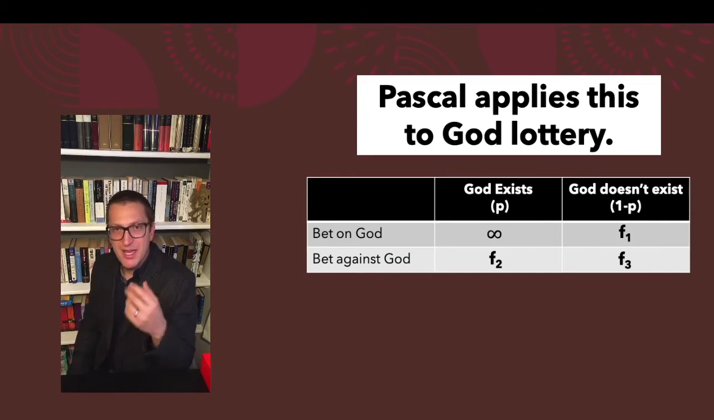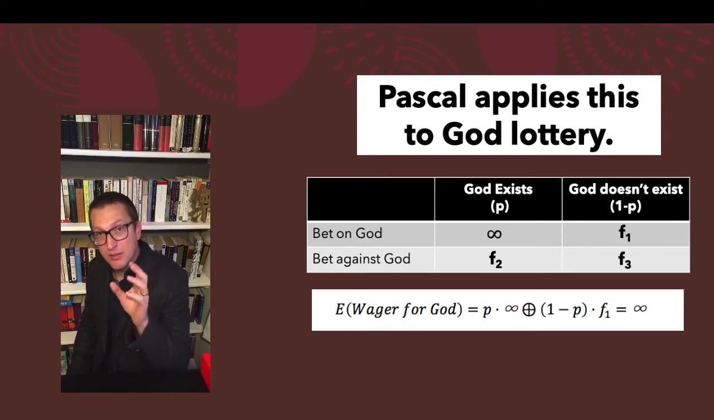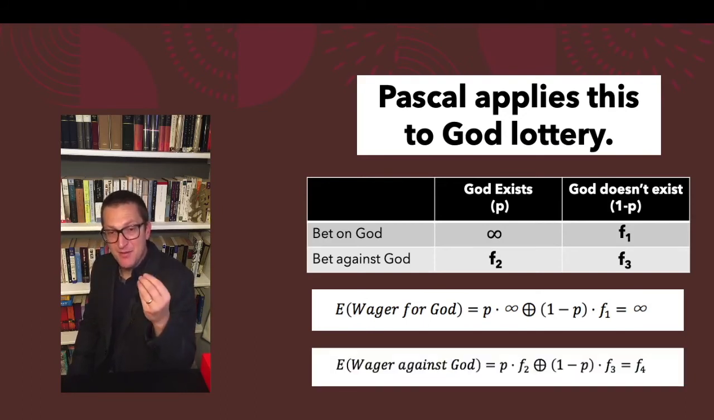And so Pascal says, hey, just look at the math. If you wager for God, then the expected payoff of that wager is some probability multiplied by infinity plus some other probability multiplied by some finite payoff. In other words, it's equal to infinity because anything multiplied by infinity is equal to infinity. And the expected payoff of the bet against God is going to be some finite amount, F4, because there's no infinite payoff there. And so he says, look, the math is clear.